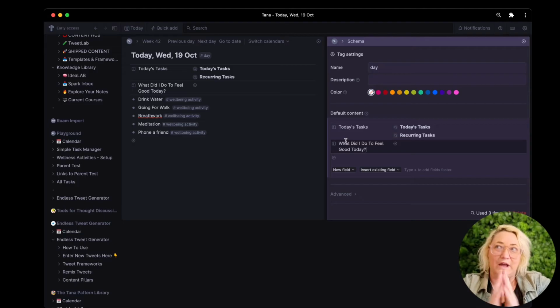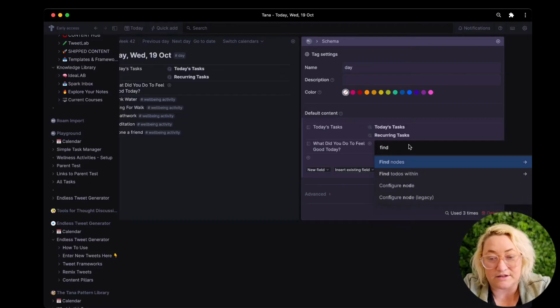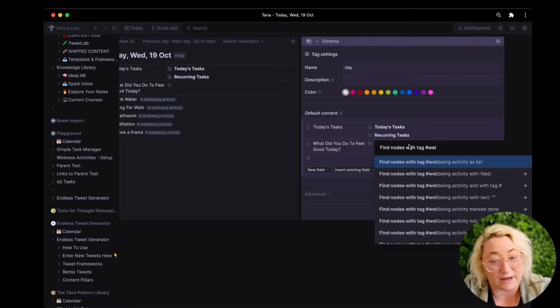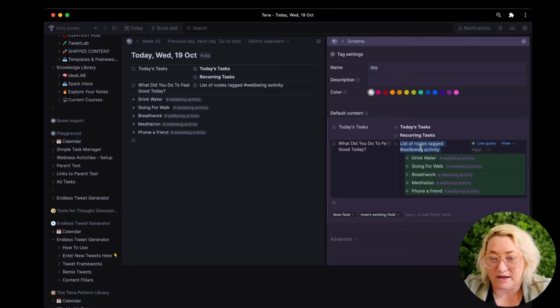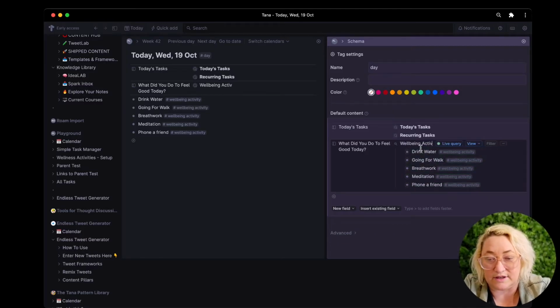Now, when I'm using my daily page, I like to use it as a bit of a way to coach myself. Rather than just say well-being activities, that's not very inspirational. So I want to say, okay, what did I do today? Or if you want to coach yourself, say, what did you do today to feel good? So in this field, we're going to put a find node. We're going to go Command K, find nodes with the tag well-being activity, and we're going to view it as a list, and we're going to say here well-being activities.